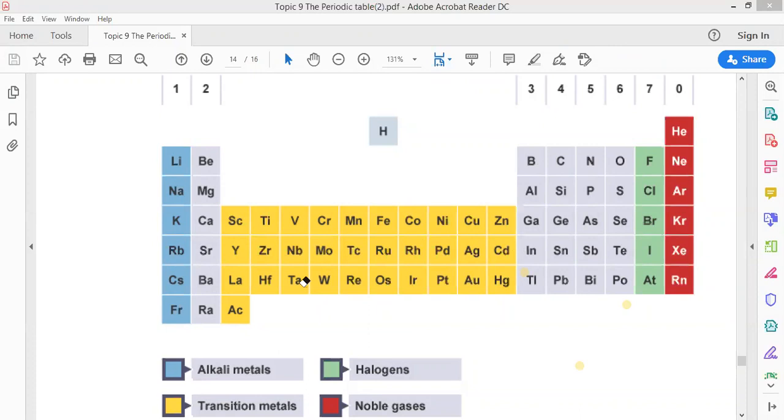Most of the transition elements form colored compounds. Transition elements can also form complex ions.